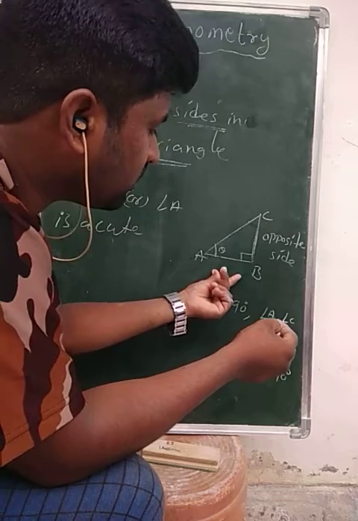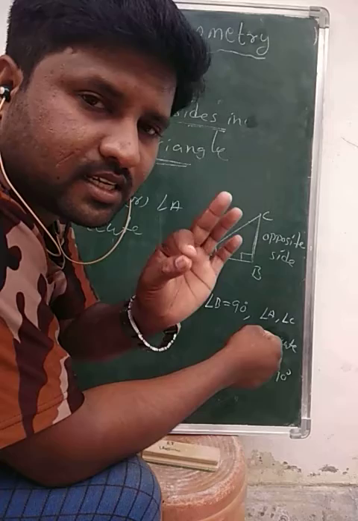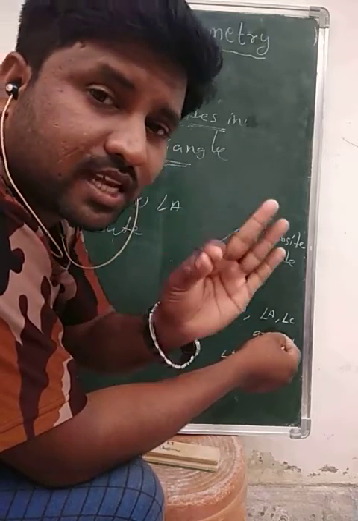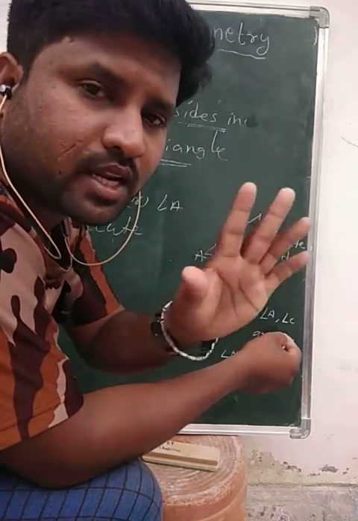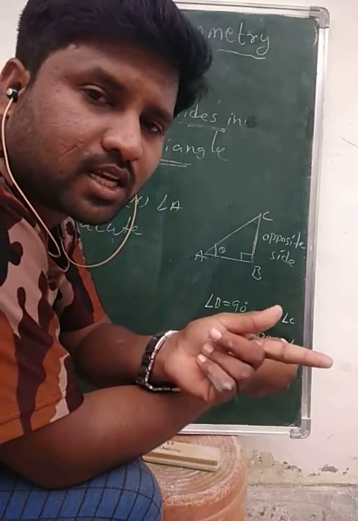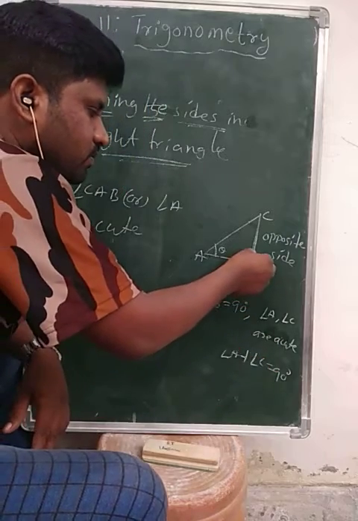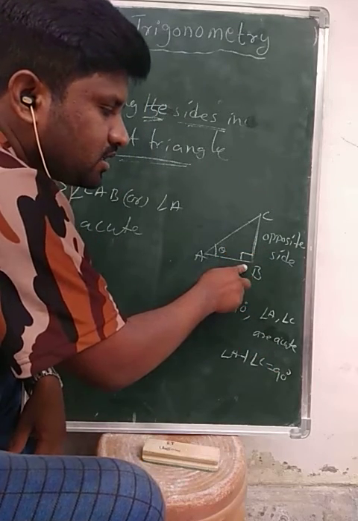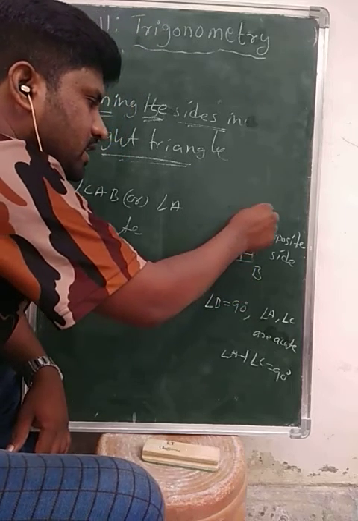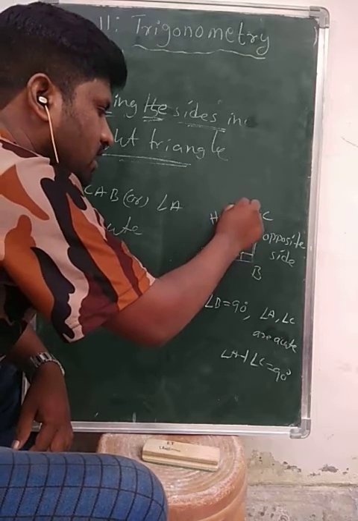Adjacent means next to it. AB is an adjacent side and AC is also adjacent, but in a right angle triangle, the side opposite to the bigger angle is the largest side. Here 90 degrees is the bigger angle, so the side opposite to it, AC, is the longest side, and we call it the hypotenuse.